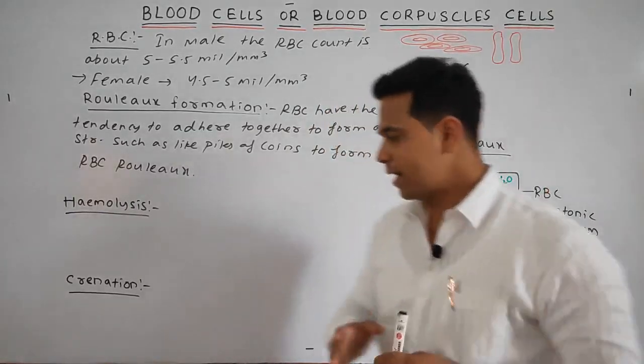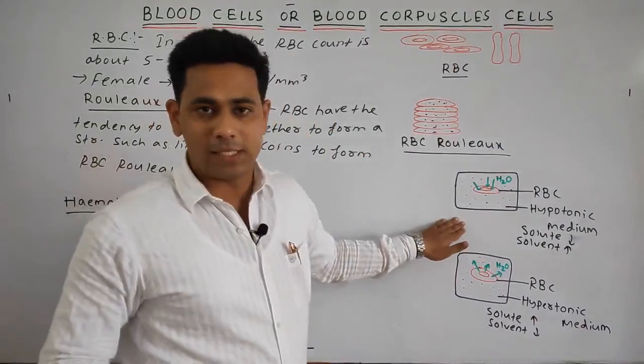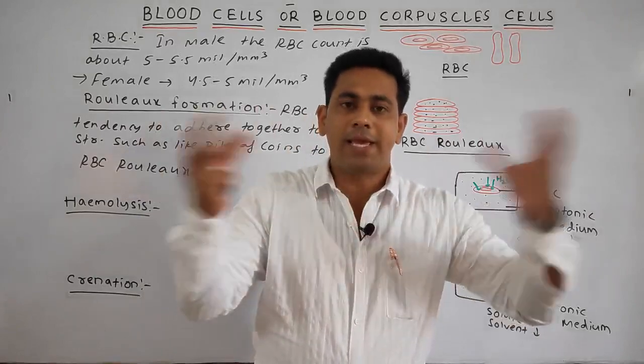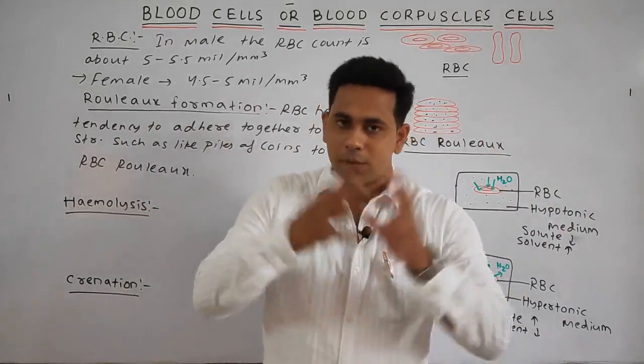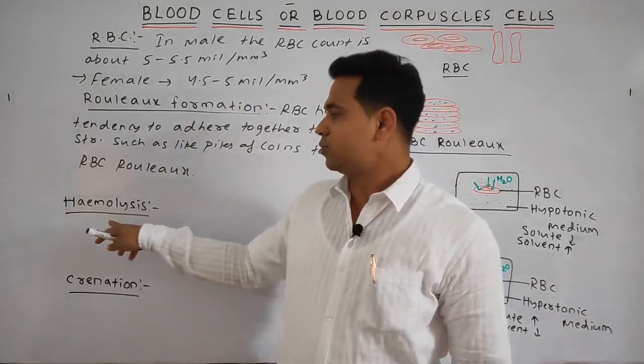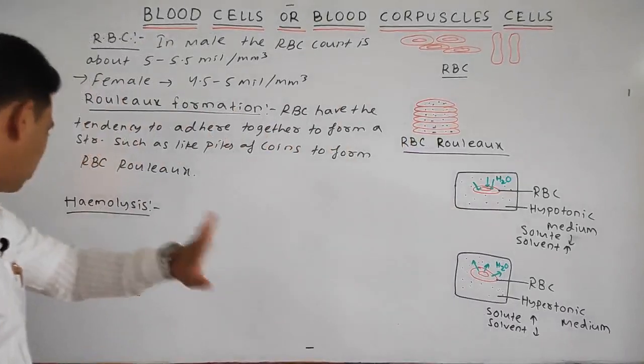Understood? Similarly, first I will write this one. This process is known as hemolysis, meaning rupturing, the breaking of the RBC. Hemo means RBC, lysis means break. This rupturing, this breaking of the RBC is known as hemolysis. Okay, first I will write, then I will go to the crenation portion.